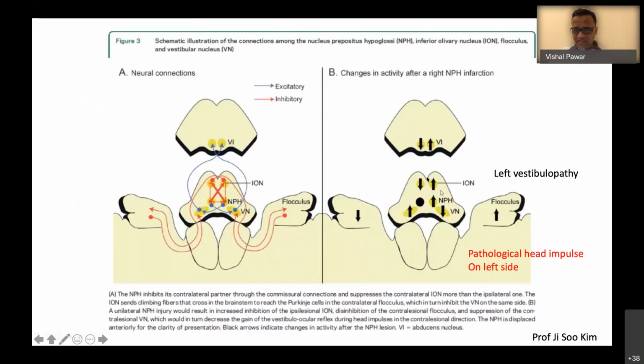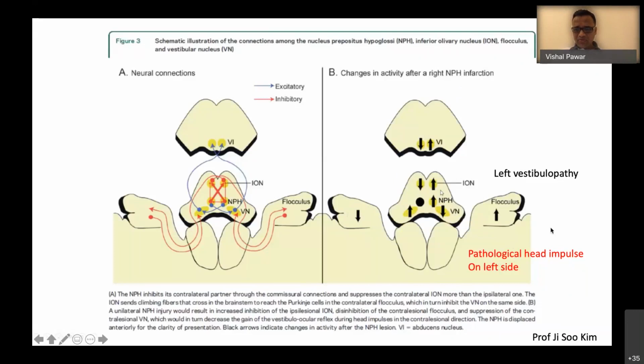So there is increased excitation of the inferior olivary nucleus, and this inferior olivary nucleus is supposed to inhibit the flocculus, but because it is upregulated, the flocculus is further inhibited, and this further inhibition leads to increased activity of the ipsilateral vestibular nucleus. Contralaterally there is reduced activity of the vestibular nucleus, and that's why there is an opposite sided pathological head impulse, like the head impulse is pathological on the contralateral side in patients with right NPH infarction.